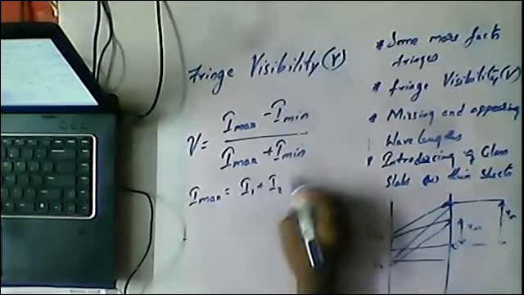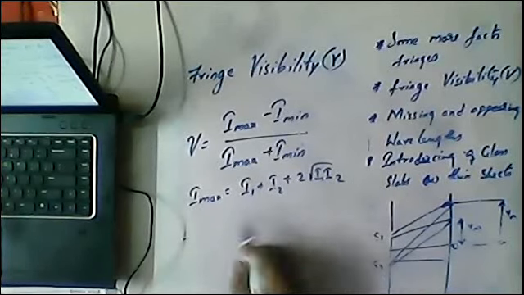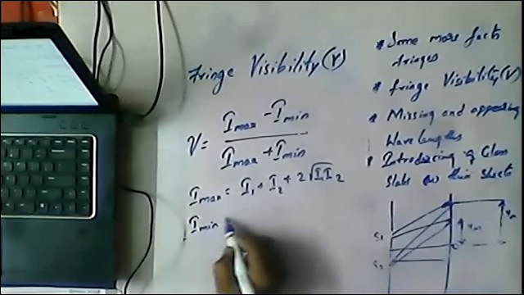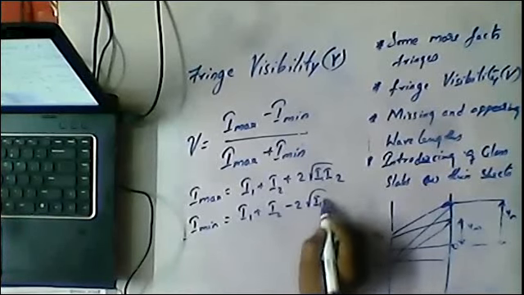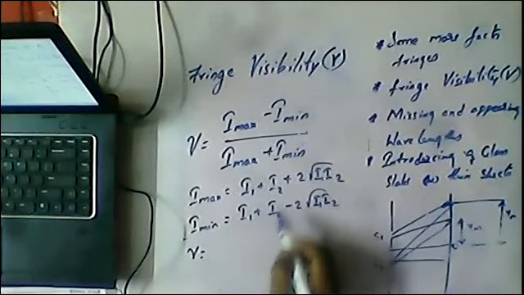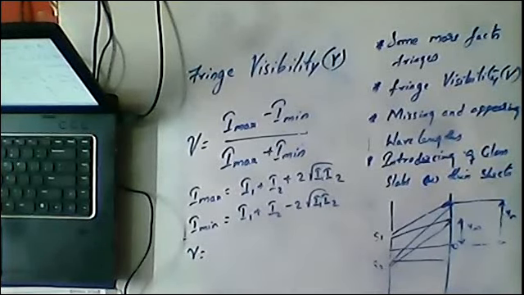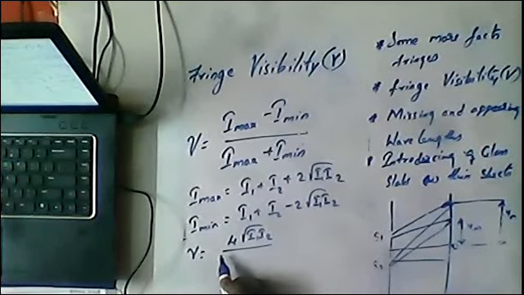We already know that Imax is equal to I1 plus I2 plus 2 root I1 I2, and Imin is equal to I1 plus I2 minus 2 root I1 I2. So V is equal to, when you subtract these, you get 4 root I1 I2, divided by the sum, which is 2 times I1 plus I2. That is V equals 2 root I1 I2 by I1 plus I2.